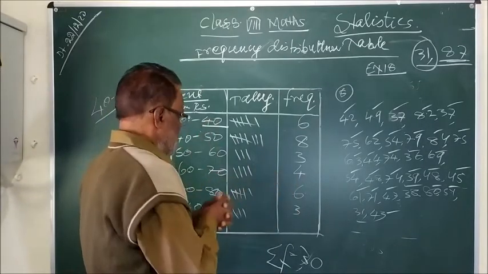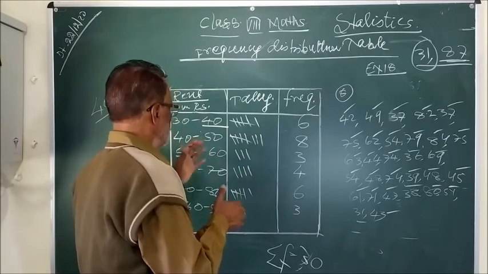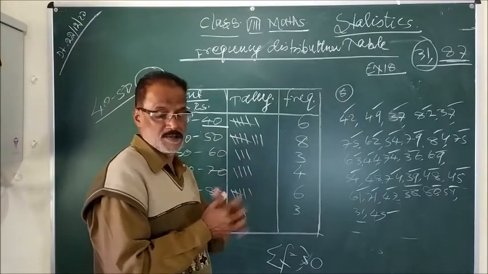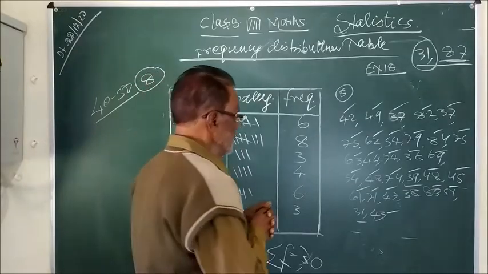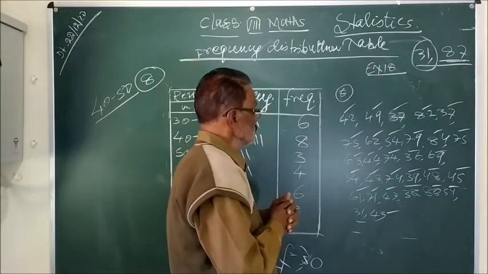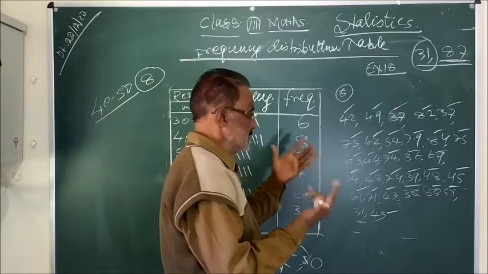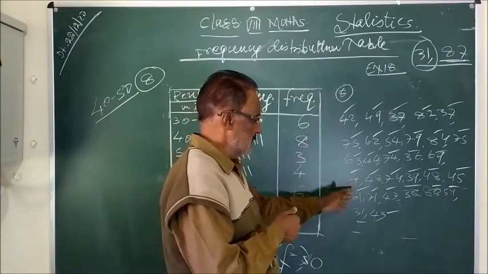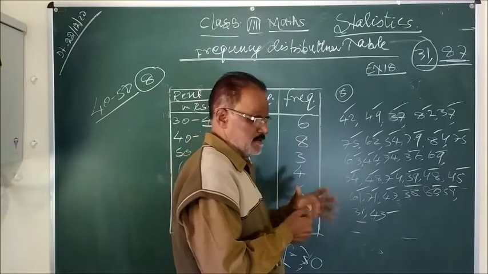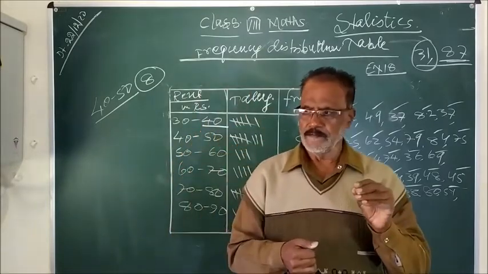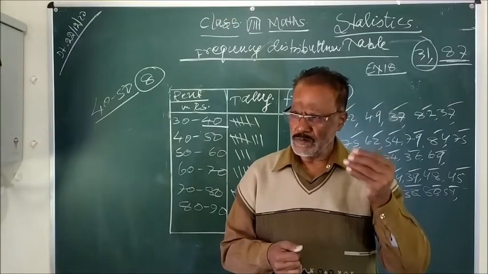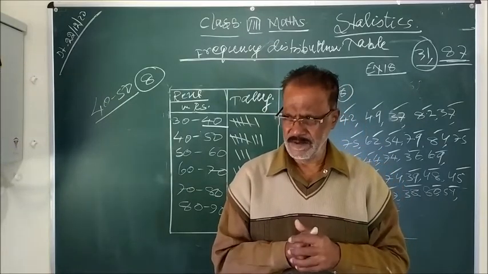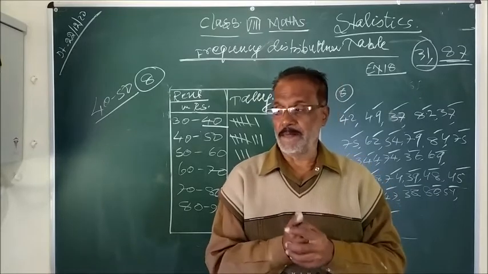So in this exercise, you have to learn how you can form a frequency distribution table. If data are given and in the question a class may be given, for example, and if no class is given, if it is said that you choose a suitable class range, and then you prepare.